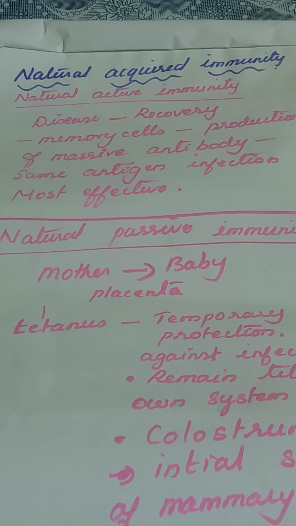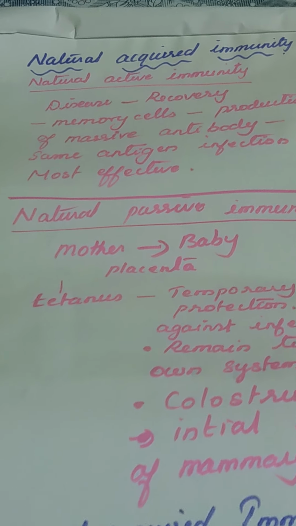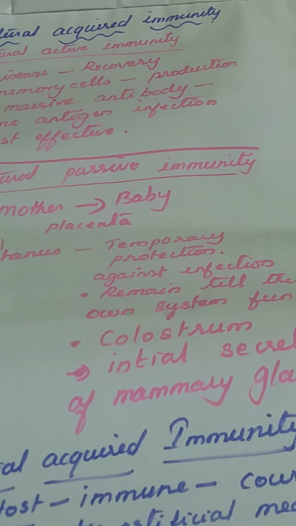The second one is natural passive immunity. In natural passive immunity the body is not producing the antibodies. Small babies get the immunity from the mother through the placenta.